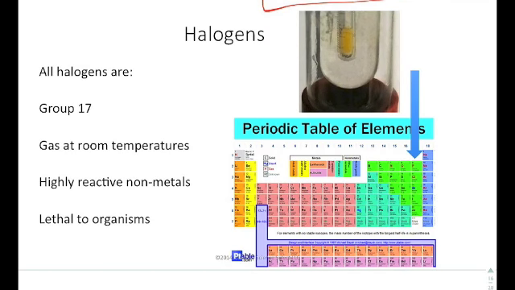Then you have halogens. Halogens are in group 17. They're gases at room temperature. They tend to be highly reactive, especially for nonmetals. If you were to put an alkali metal and a halogen together, they react very quickly with one another. They're highly reactive with other nonmetals as well, and they tend to be lethal for the most part. You can't really be exposed to a large amount of chlorine gas or fluorine gas without having some significant health problems. And they're in group 17 right here.